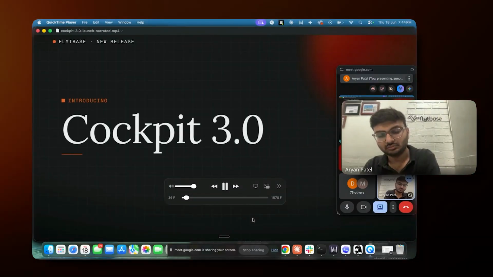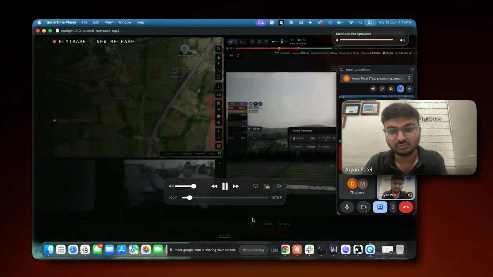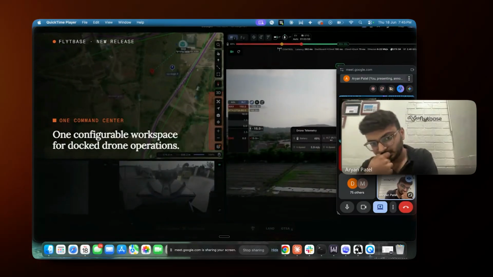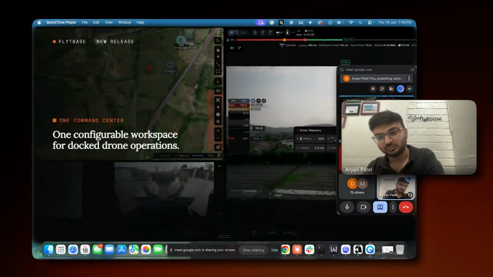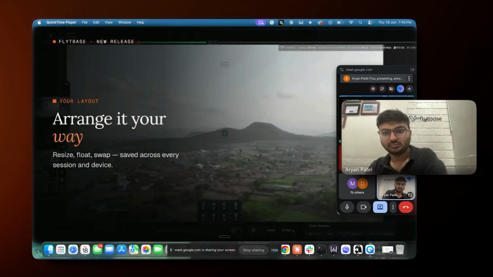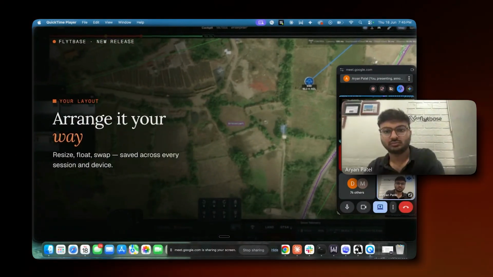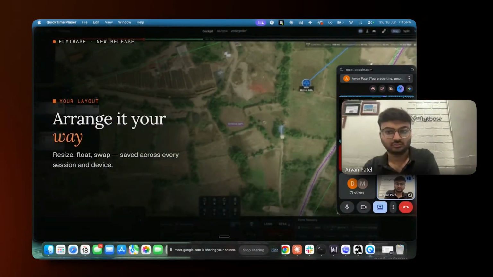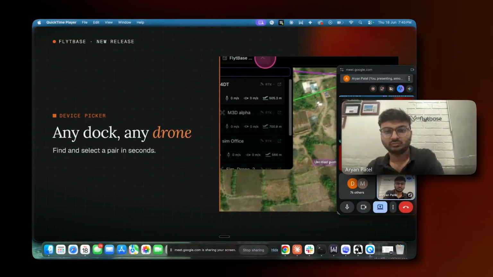Every drone operation sees the world differently. Cockpit 3.0 is one configurable command center for docked operations. Arrange map, video, telemetry, and controls your way, and your layout saves across every session and device. Pick any dock and drone from the device picker.